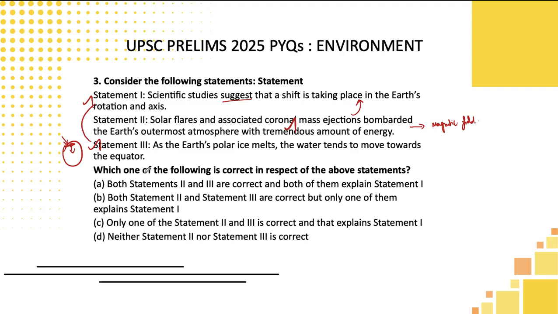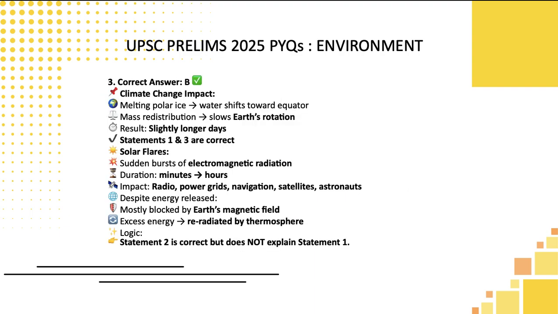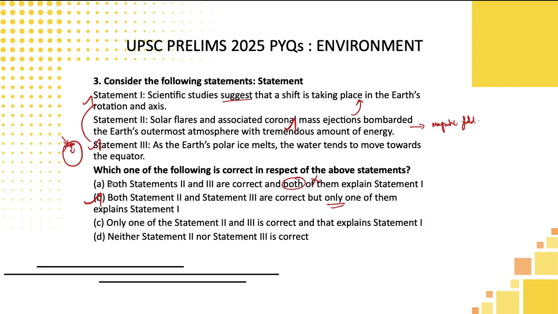But one thing, let's look at the options here, students. Both the statements 2 and 3 are correct, and both of them explain that is not possible. Both the statements 2 and 3 are correct, but only one of them is explaining, that is the third one alone is explaining, is true, students. I hope by using logic and common sense you can arrive at the answer, and even by having a basic reading of geography, NCERTs and textbooks, you can answer this question. So B is the correct answer here.